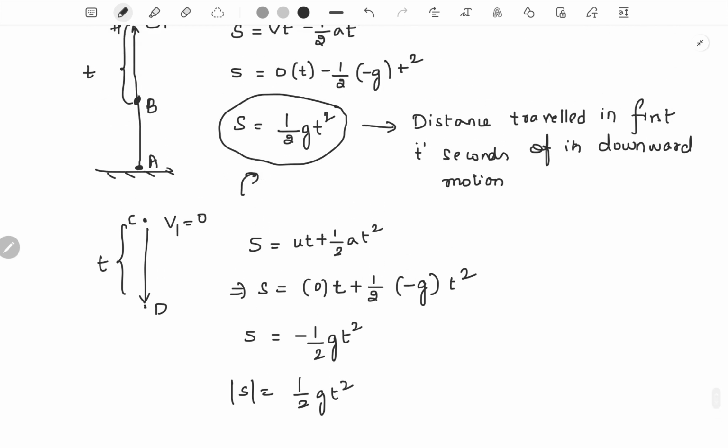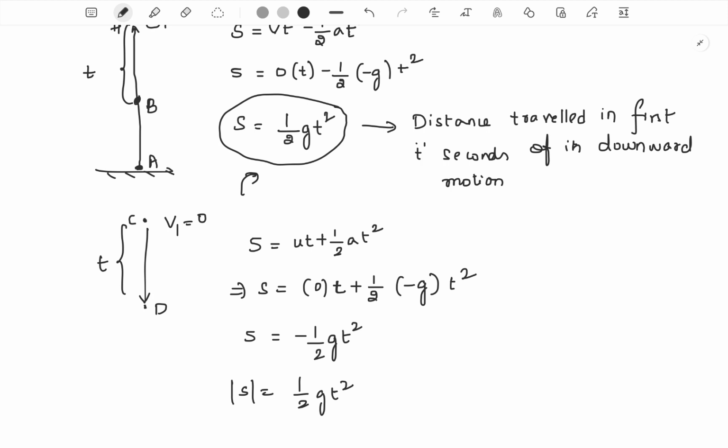So the distance traveled in the last t seconds of its upward motion would be equal to the distance traveled in the first t seconds of its downward motion. This is one conclusion which might help in a few problems sometimes.